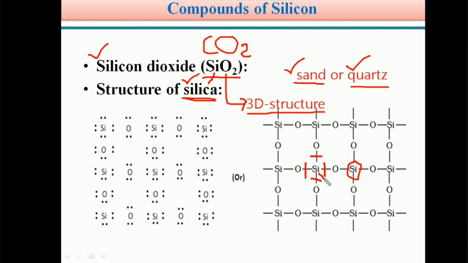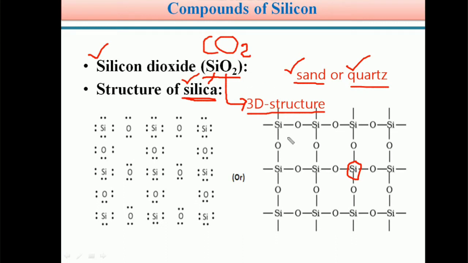The hybridization of silicon in silica is sp3. Students, the hybridization of silicon in silica is sp3 hybridization, so its geometry is tetrahedral. Each silicon atom is linked with four oxygen atoms and forms four single covalent bonds. In this manner, this silicon dioxide exists.